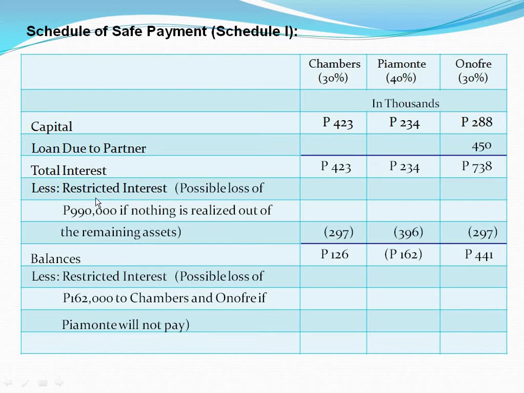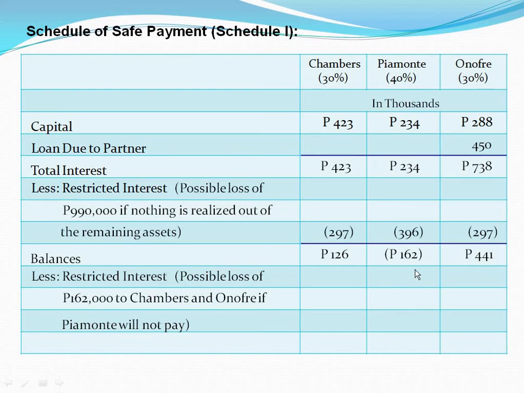Both restricted interests are just made in view of the conservatism principle or the convention of prudence that possible future losses be anticipated. In short, when doing a schedule of safe cash distribution, the solvency of a partner does not matter.